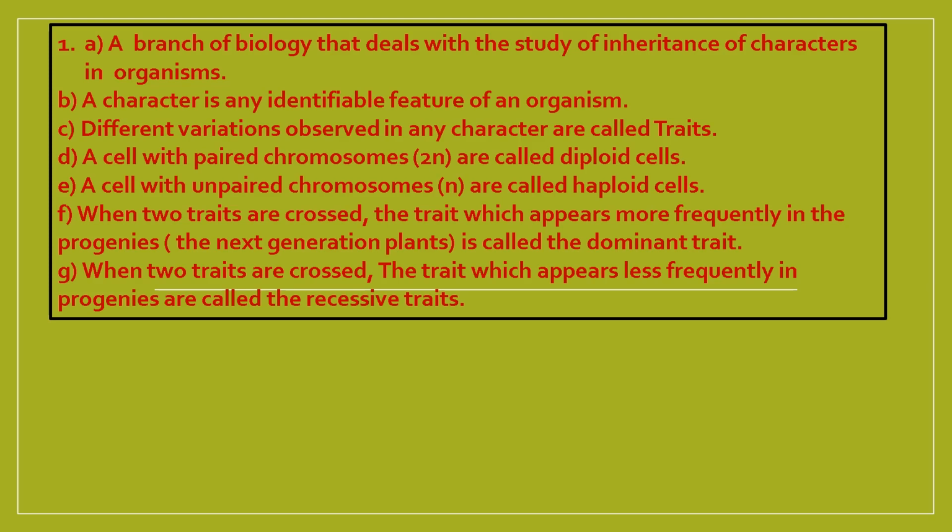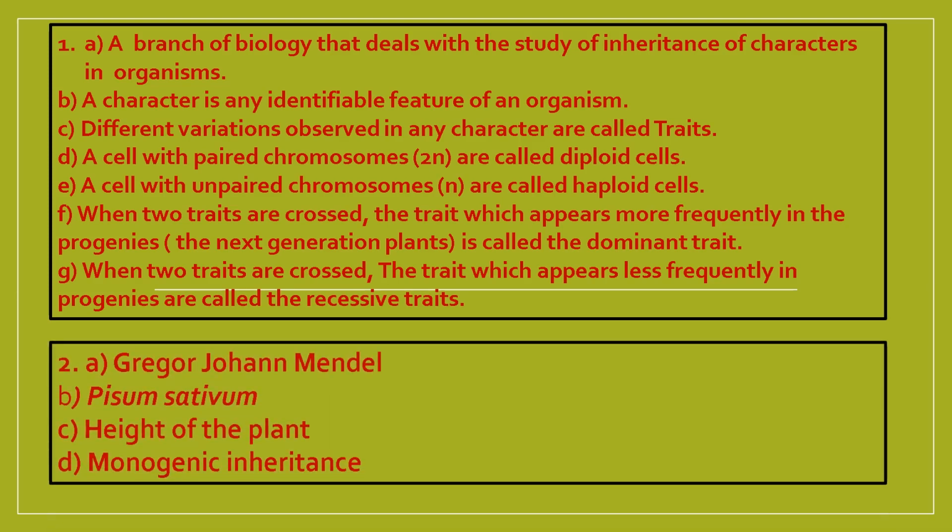recessive trait. And name the following: father of genetics is Mendel. Scientific name of pea plant is Pisum sativum. When you write it, you have to underline it, and when you print it, it should be in italics. Character for which the traits are tall and dwarf, that is height. Inheritance where characters are controlled by a pair of genes, monogenic inheritance.